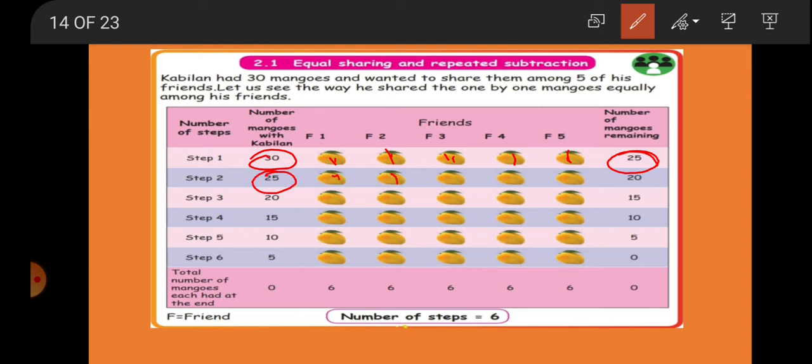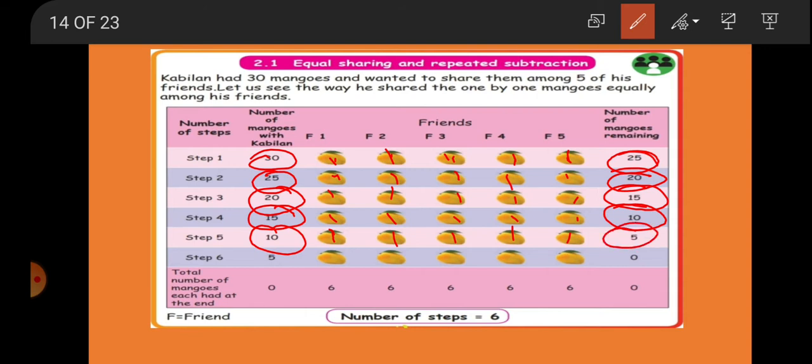Again he is sharing one mango to each friend, and after sharing one mango, 20 mangoes are remaining. So step 3, 20 mangoes, he is sharing again one mango to each friend. Now 15 mangoes are remaining. After sharing again, 10 mangoes are remaining. Again in step 5, among the 10 mangoes he is sharing one mango to each friend. Now 5 mangoes are remaining. Now these 5 mangoes he shared again to 5 of his friends. Now 0 mangoes are remaining.